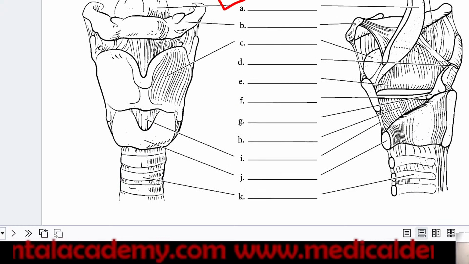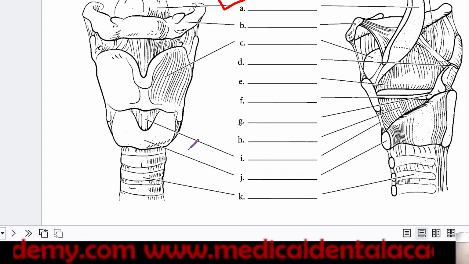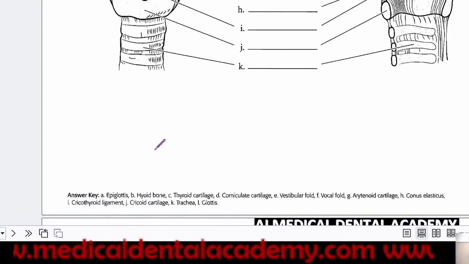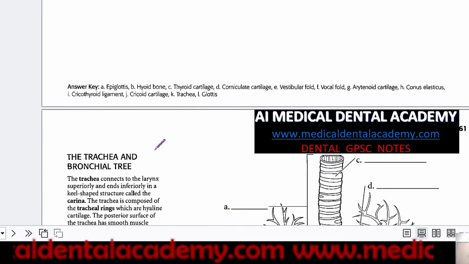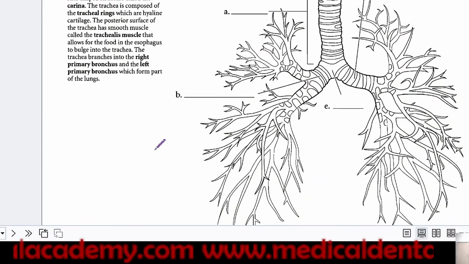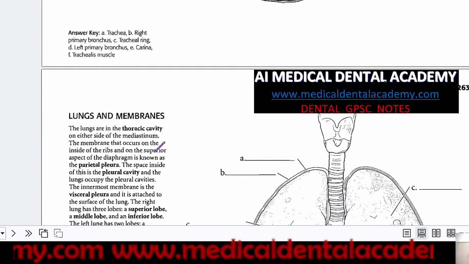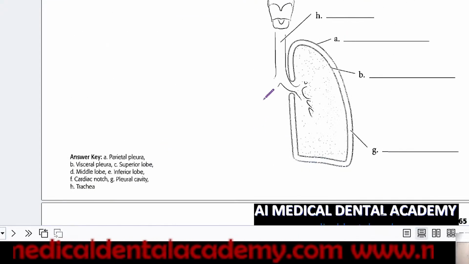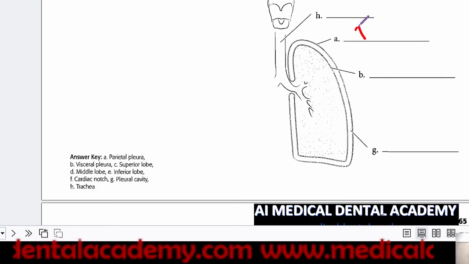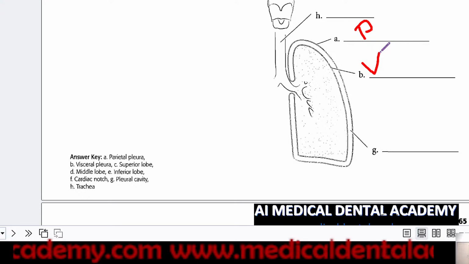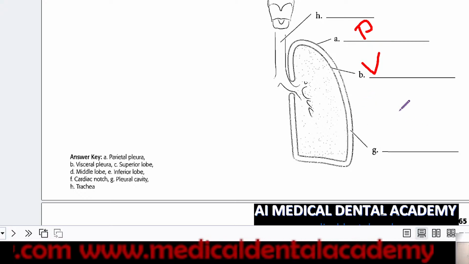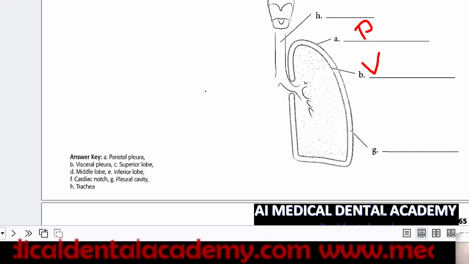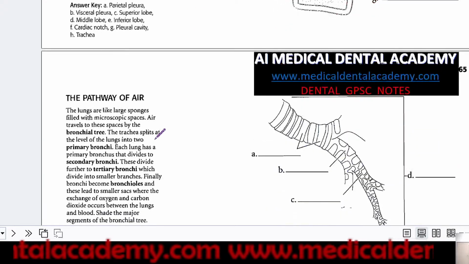All these things you have to label. What is the level of this artery, thyroid gland, cartilage, trachea, ring, first ring, second ring, all these things. Pleura of the lungs: A is parietal pleura, B is visceral pleura, D is middle lobe, G is pleural cavity, F is cardiac notch. This type of image based questions can also be asked.